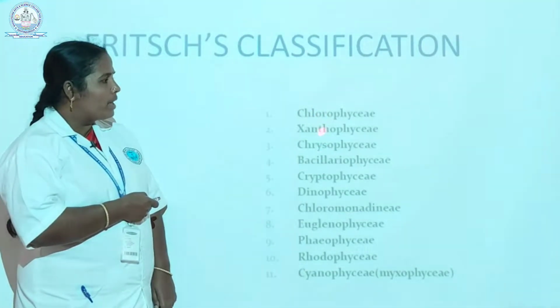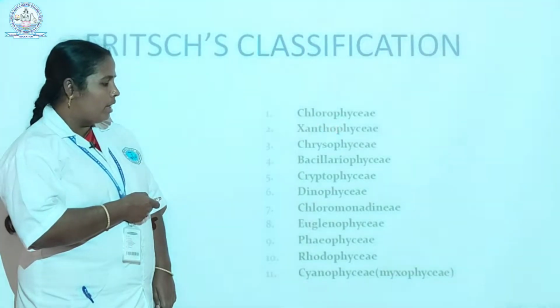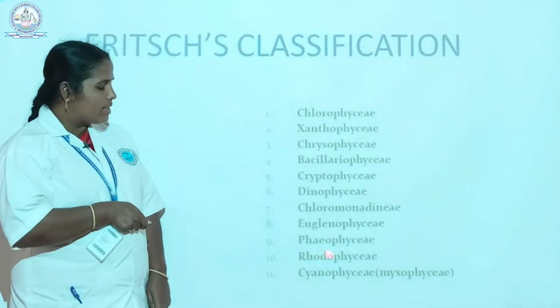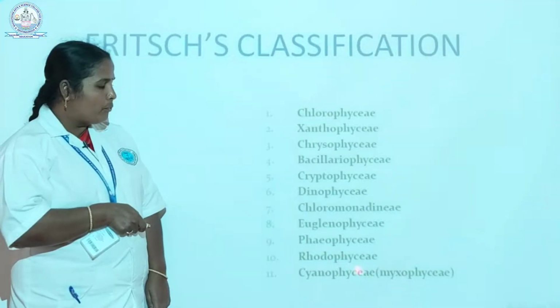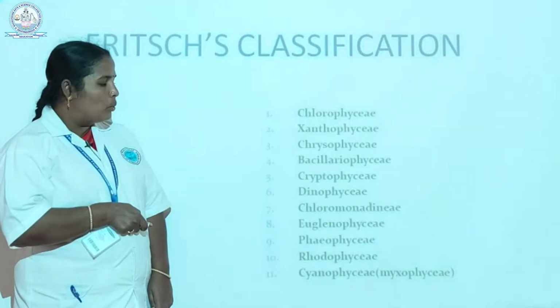Xanthophyceae are called yellow-green algae. Rhodophyceae are called red algae. Cyanophyceae are called blue-green algae.